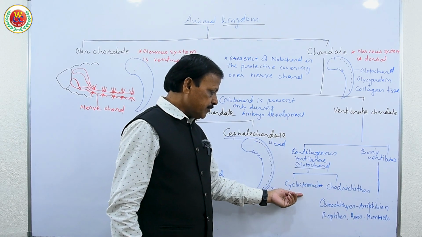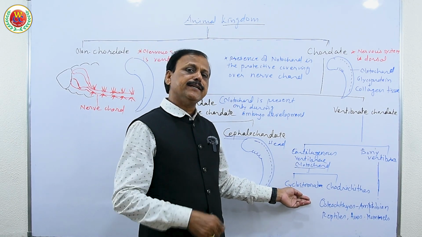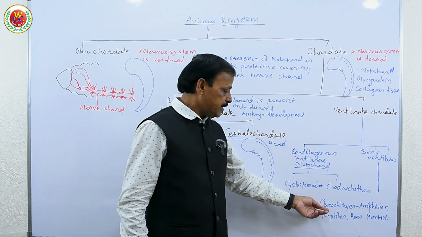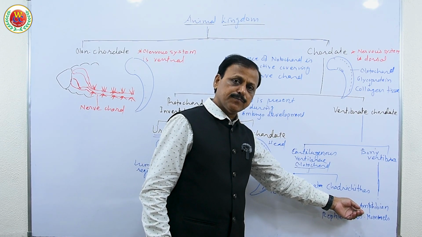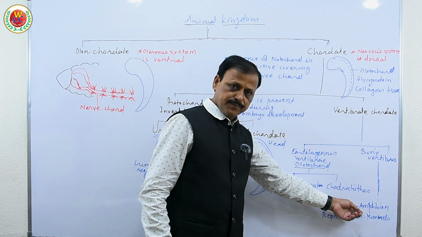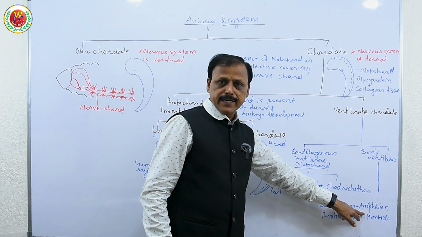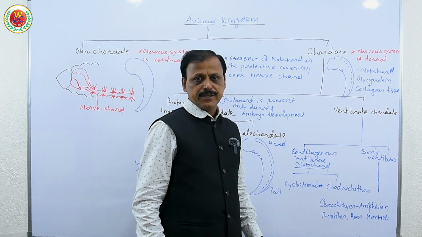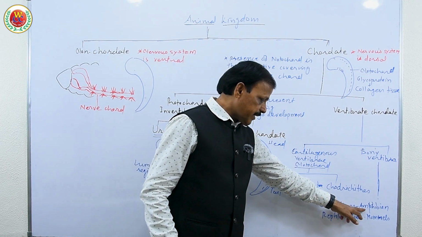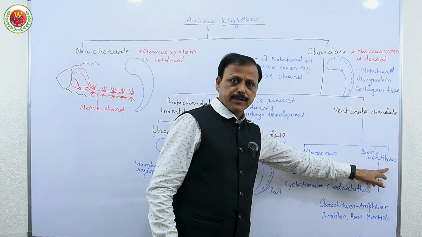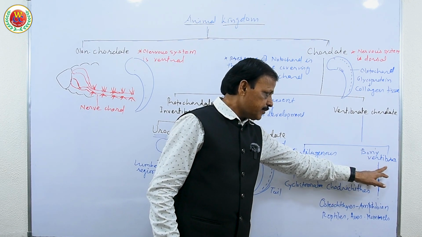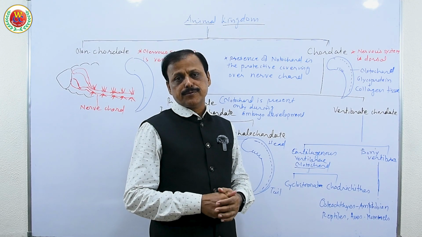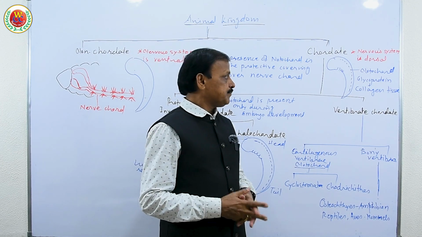In amphibians onward they have developed a cranium, and even in fishes, osteichthyes, they have a bony cranium. In amphibians also the cranium is bone. So the central nervous system is also covered by cranial bone, and thus they have got complete protection for the central nervous system in the form of cranium and vertebra. Therefore they have evolved to be very well developed in their nervous system with a protective mechanism.